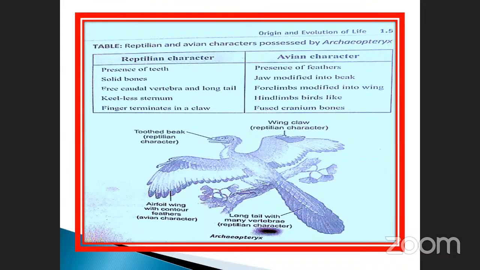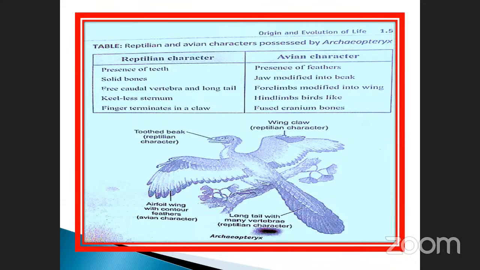What about the avian characteristics? Presence of feathers. They have feathers, which are also made up of a protein, keratin. It is used for the flying process, otherwise called the moving process. Jaw modified into a beak. There is no teeth here. In the avian character there are no teeth, but here teeth are present. Four limbs modified into wings. See here, these are the forelimbs modified into wings. It is used for flying purposes.